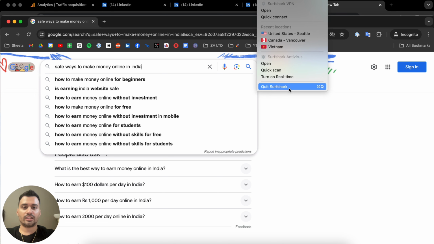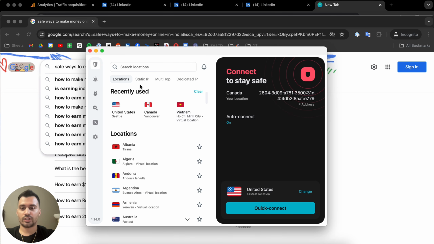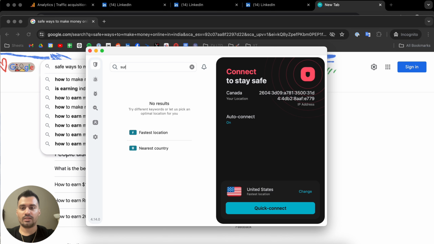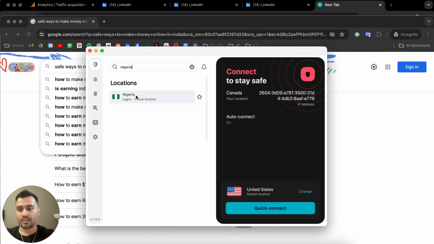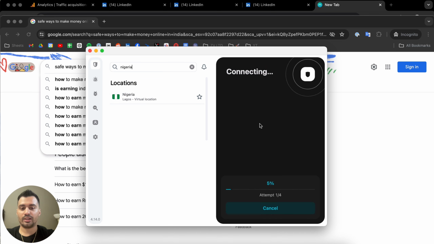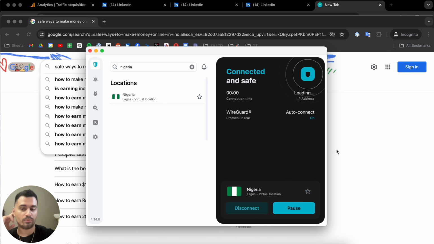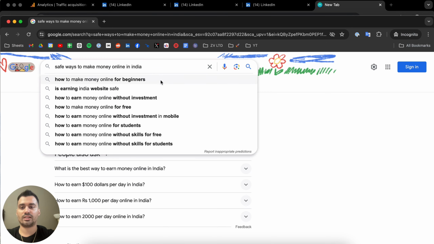One other thing that I'd like to try real quick is I have Surfshark here, which is a VPN. And basically, I want to see if it ranks for the same spot within the country itself. So for example, if I put my location as in Nigeria, am I still ranking number 1? Because I think it would be a little bit more competitive within the country itself. And this isn't going to be a perfect experiment. Surfshark is just a way of checking it out.